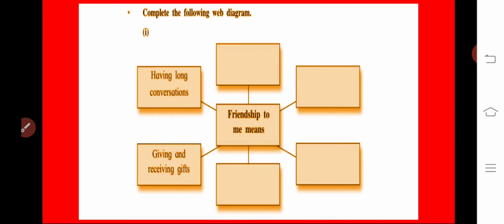So there they have given 4 blanks, and each is for half a mark, so this activity would be for 2 marks. I am telling you also the form or pattern, how the activities would be and what the marking system would be. So suppose in the exam they ask you such a wave, they would give you 4 fill-in-the-blanks, and each would be for half a mark, so you have to complete that. So give your own response to that. What would be? According to me, friendship is heart connectivity. Some will say something different, so write your own answer or response over here.